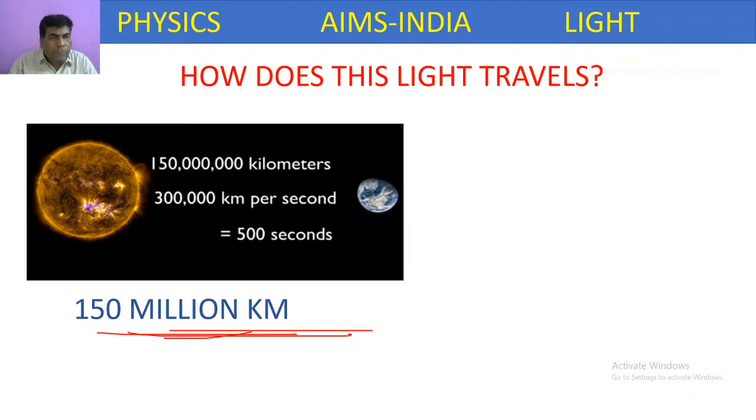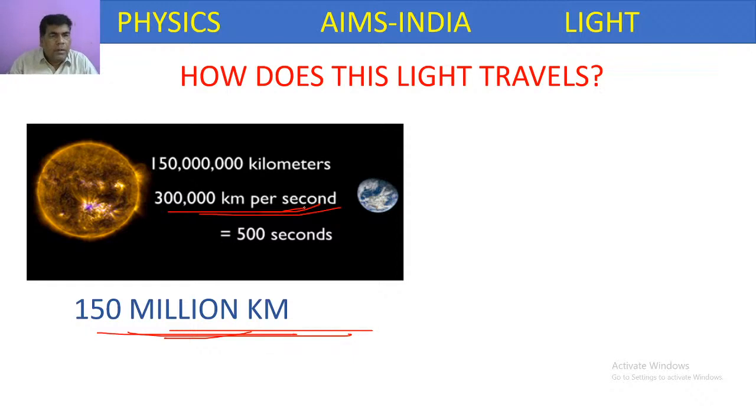So that 150 million kilometers distance, this light is traveling with what speed? Almost around 3 lakh kilometers per second. So the speed of light is very fast. Per second, it will travel around almost 3 lakh kilometers.